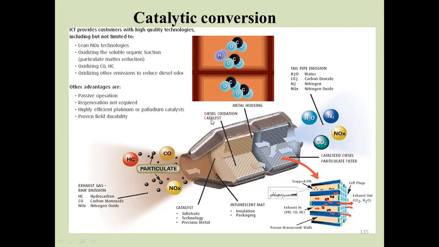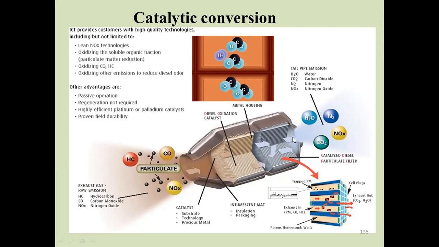The first stage is the diesel oxidation catalyst, and the second is the catalyst or diesel particulate filter. Why do we use them? The first stage, the diesel oxidation catalyst, is to dilute the hydrocarbon, carbon monoxide and oxides of nitrogen, and the other stage is to control the particulate matter. The catalytic converter is made up of a honeycomb structure. For example, if the hot gas enters the catalytic converter, the phase reaction changes.